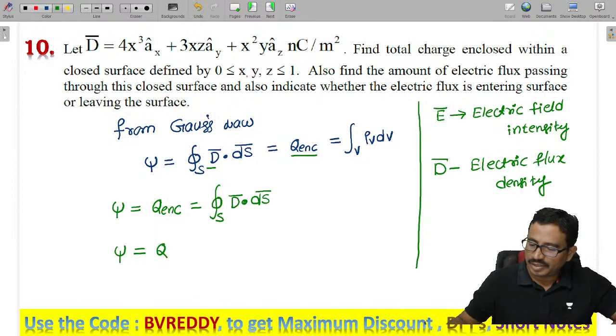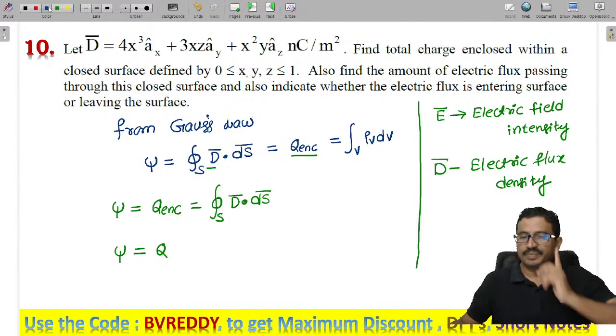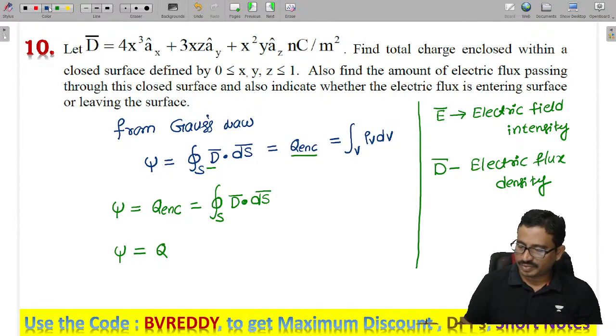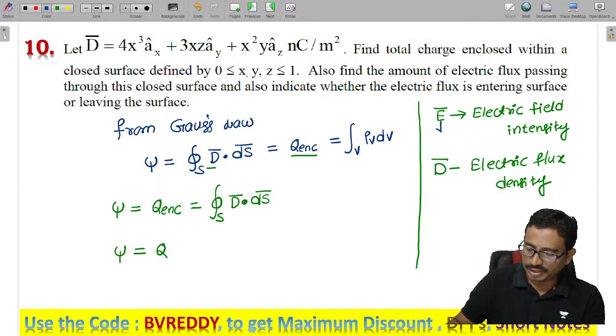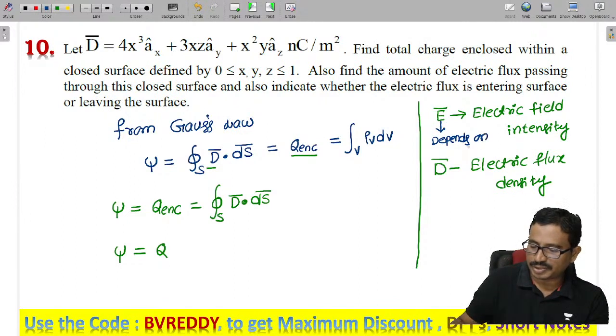E depends upon the medium, but D is independent of medium.